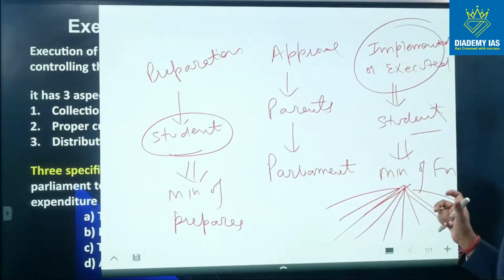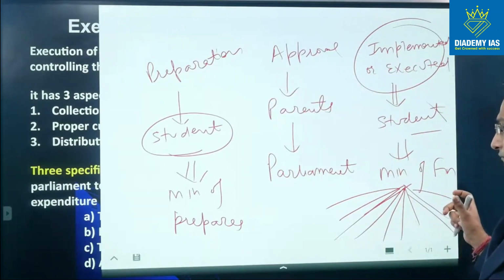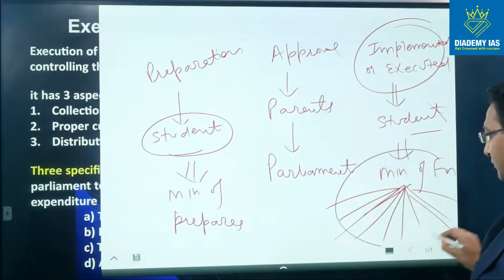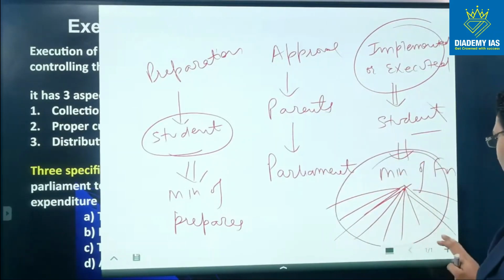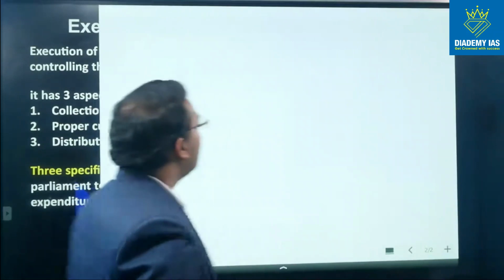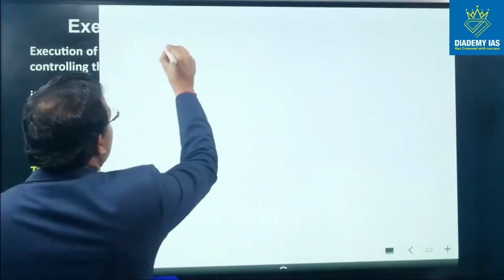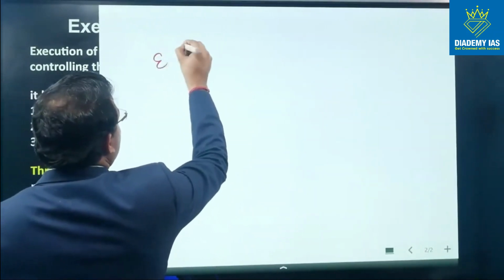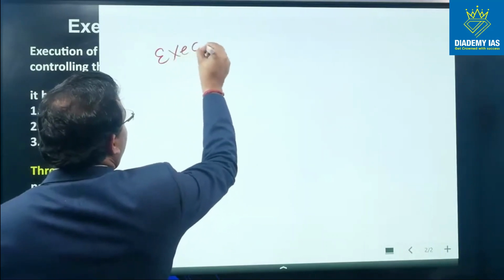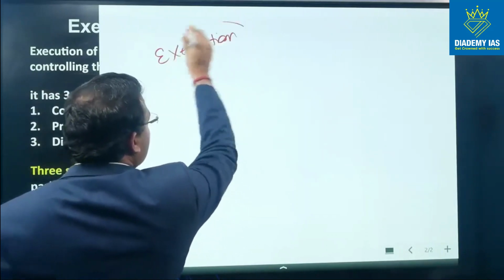Now, in case of government, this entire process is also very, very important. This process also assumes importance because in the process of execution, there are three important aspects.